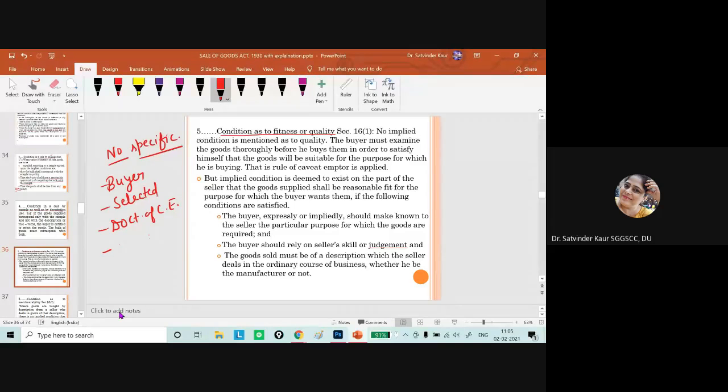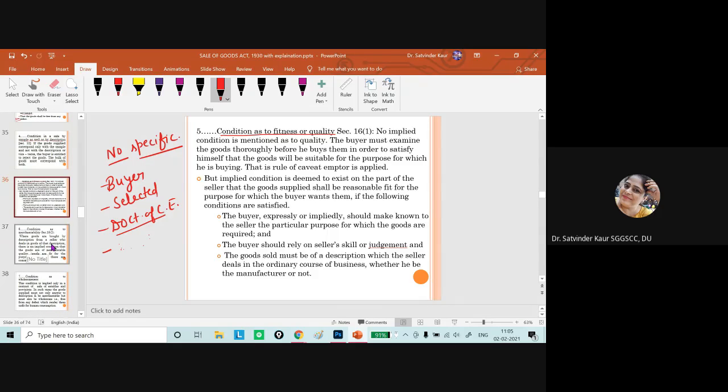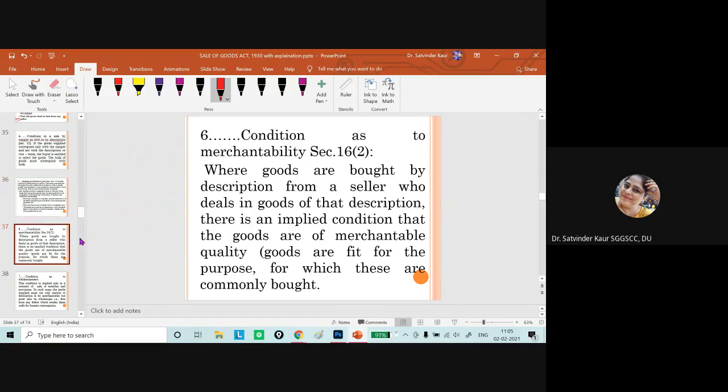If they turn out to be unfit for the purpose, then the buyer has a right to set aside the contract, and there the doctrine of caveat emptor will not apply. And also, in case the description must have been given by the seller, and whether the particular person is an expert or not, all these things have to be taken care of when we are taking the exception from the doctrine of caveat emptor.